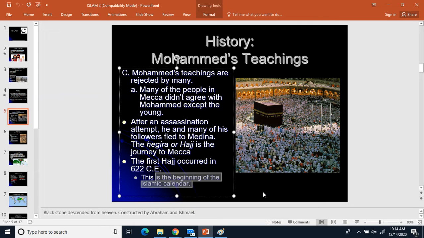In our Christian calendar, 1 year is one complete cycle of the earth going around the sun. All right, so it's a solar year. So 1 year of the earth going around the sun, 1 solar year, is what we use for a year in the Christian calendar.